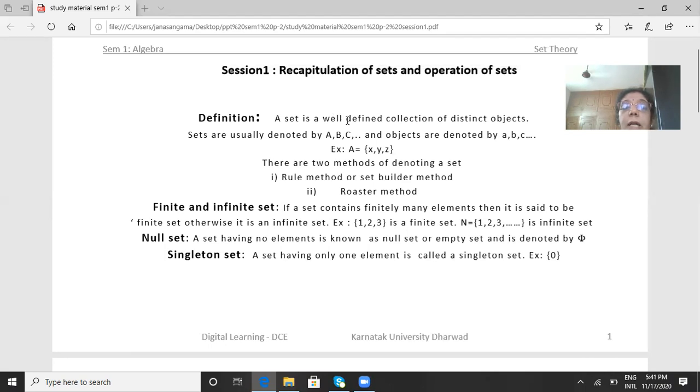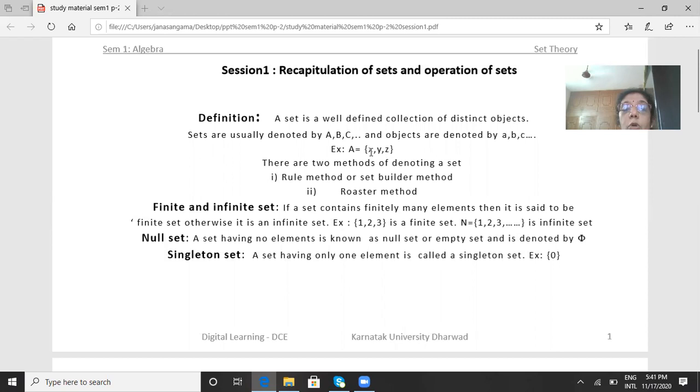A set is a well-defined collection of distinct objects. Sets are usually denoted by capital A, B, C, etc. And objects or elements are denoted by small letters a, b, c, etc. For example, A equal to {x, y, z}. So remember, sets are denoted by capital letters. Elements of sets are denoted by small letters x, y, z. So here A is a set containing only three elements x, y, z.